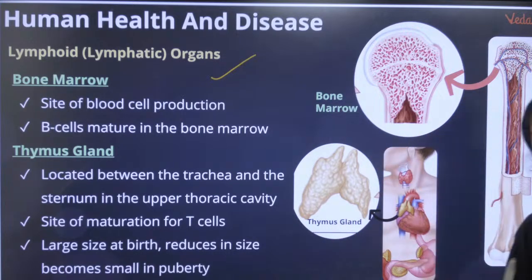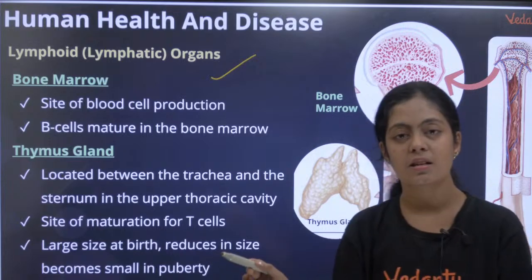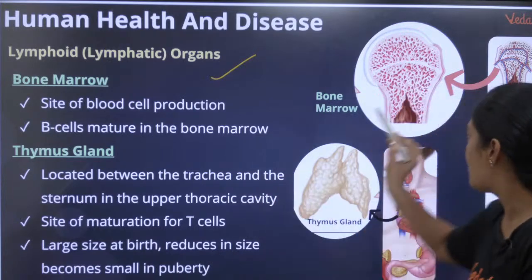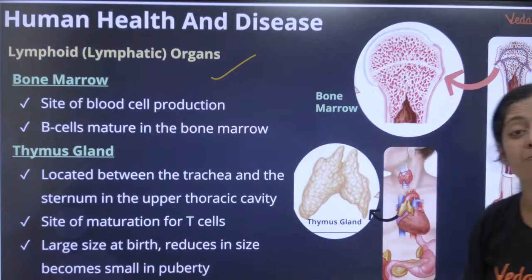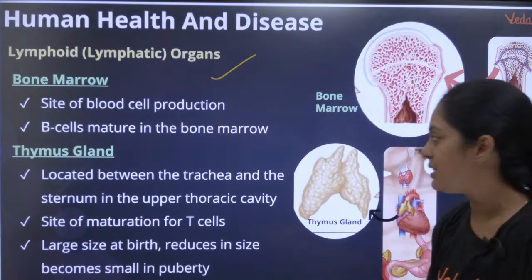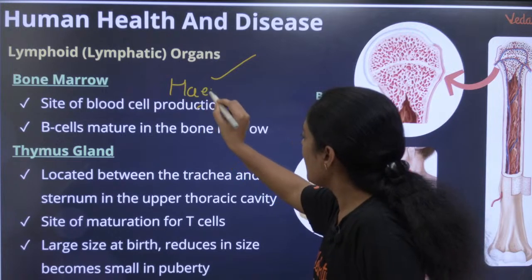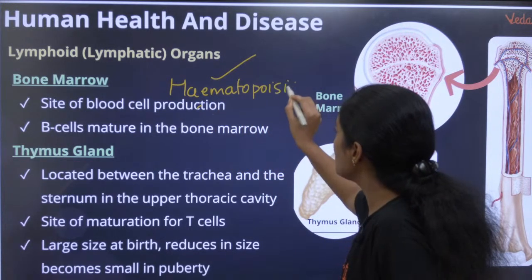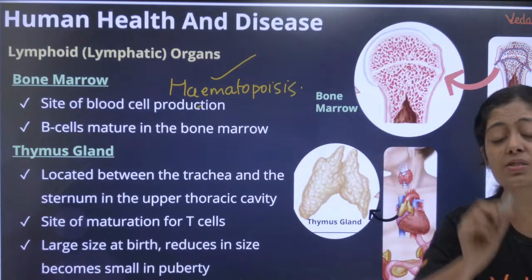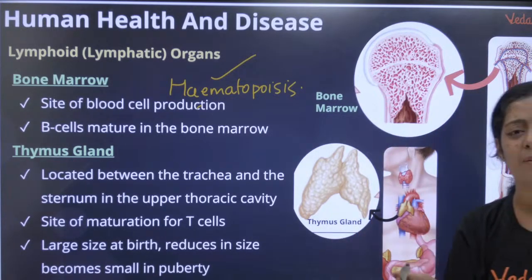Yes. So what is happening in the bone marrow, pasangala? All my blood cells are produced in the bone marrow. இதுதான் நம்ம bone marrow ன்னு சொல்றோம். That process of production of blood cells, அதுக்கு ஒரு பேர் இருக்கு. That is what we call hematopoiesis. என்னன்னு சொல்றோம் அத? Hematopoiesis ன்னு சொல்றோம். The process of production of blood cells in the bone marrow. Blood cells na enna pasangala?